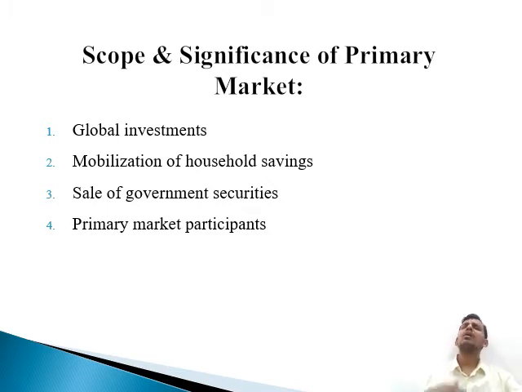Similarly, there are a few companies, institutions and organizations in the market who issue ADR and GDR. If the exam is in MCQ pattern, we can be asked what is ADR. It is American Depository Receipt, and GDR is Global Depository Receipt. These are issued by the company. An American Depository Receipt is for the purpose of investors in the US, for companies listed on the American stock exchange, and very few companies in India are listed on American stock exchanges. They would issue ADR for whom? For the American investor.